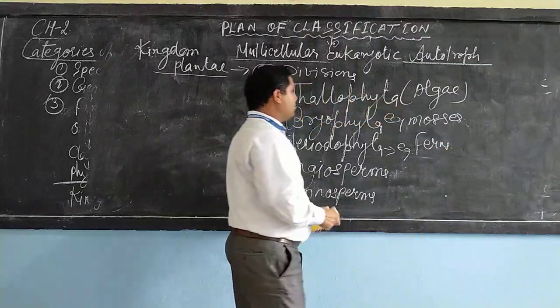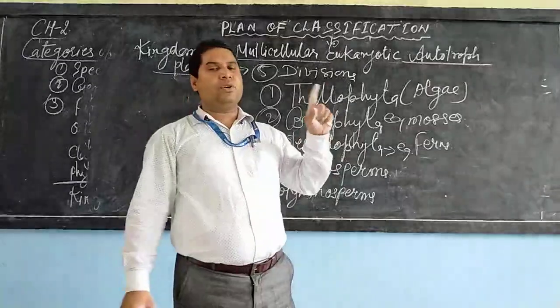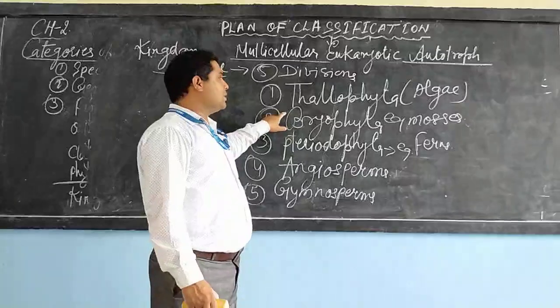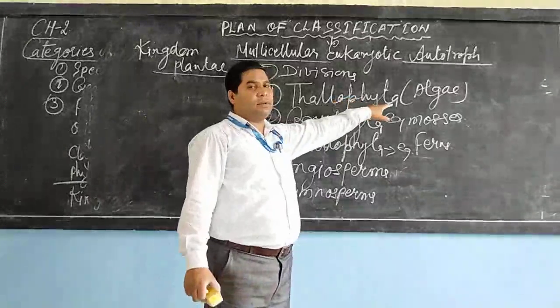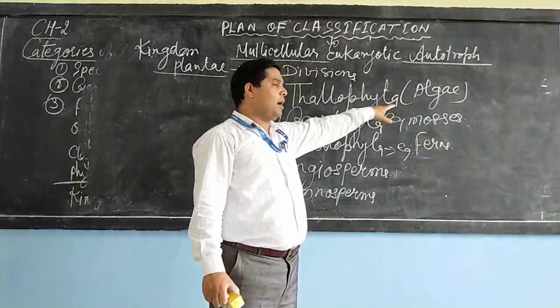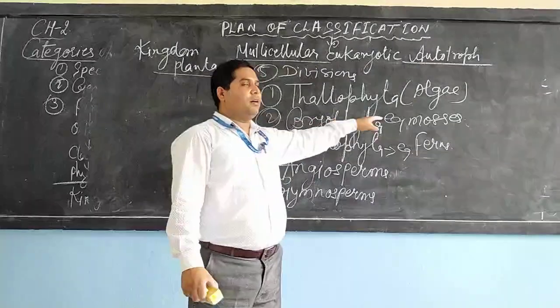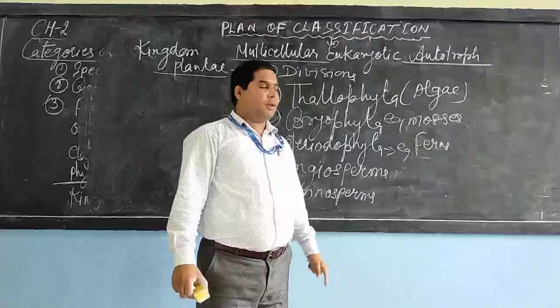So dear student, now you came to know that according to the differentiation of stem, root and leaf, these plants are of three types. First, Thallophyta, with the example of algae. Next is the Bryophyta, mosses, and Pteridophyta, ferns.